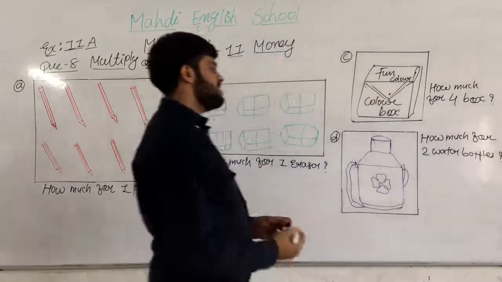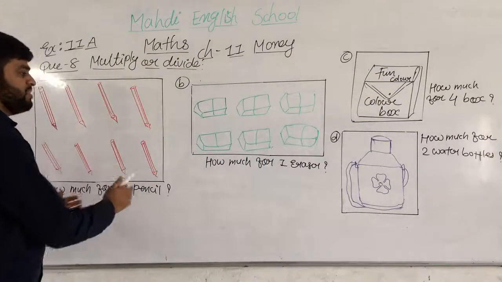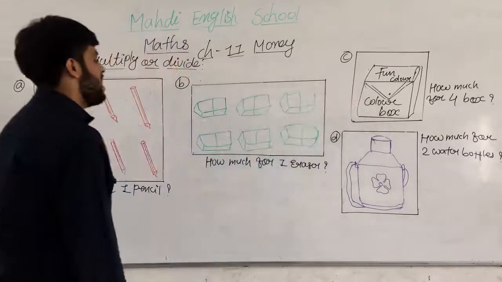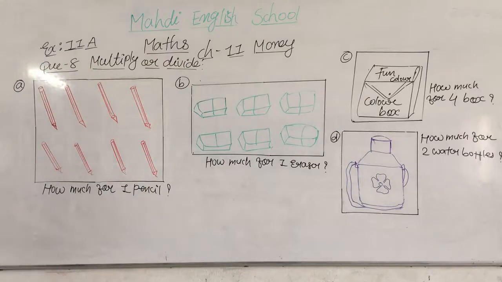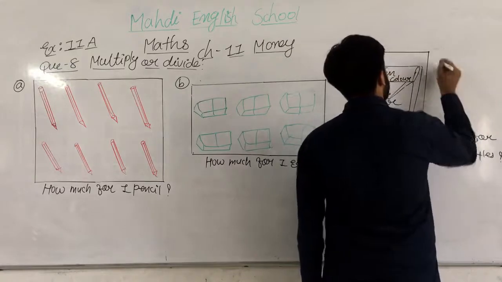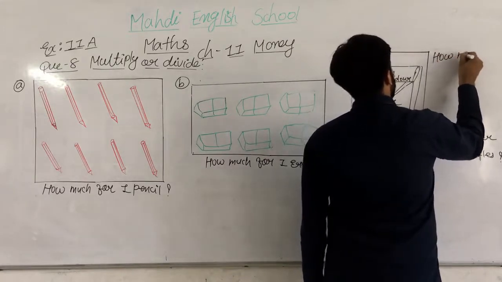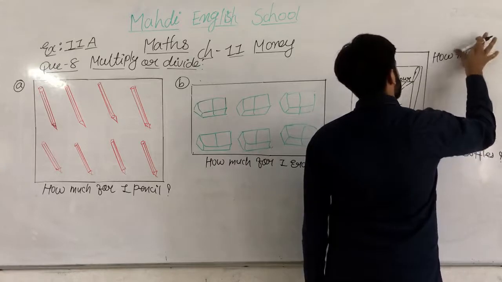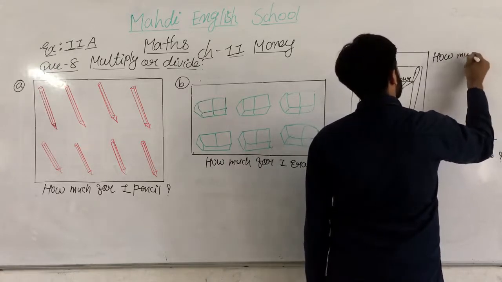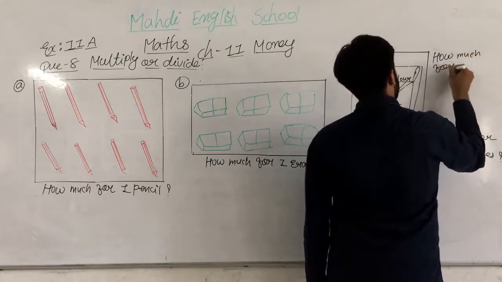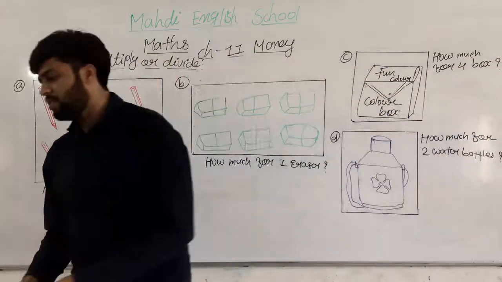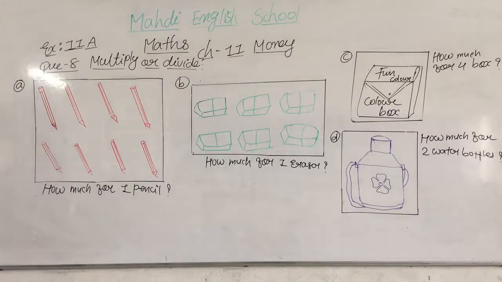So you have to write all these things. First of all, you have to draw this shape in your book, draw this diagram, and then write down these questions, and one by one we are going to solve all these questions. Understood, all my dear students? How much for box? I am writing it upside. How much for 4 boxes? It's a color box. Understood, all my dear students? You have to note down all these things.